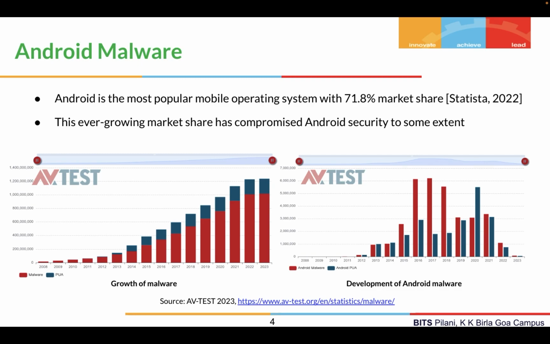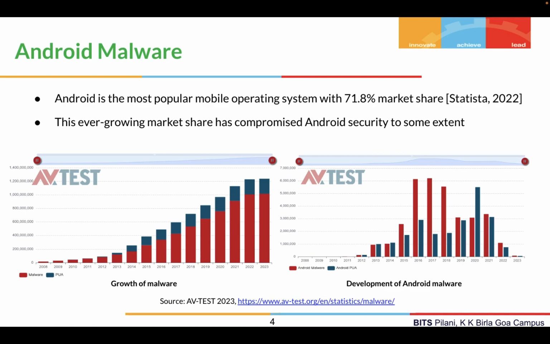Now, since our study is focused on Android malware, I'd like to highlight a few points here. Android is currently the most popular mobile operating system with 71.8% market share. It has seen a rapid growth in user base, but this growth has also compromised Android security to some extent, right?